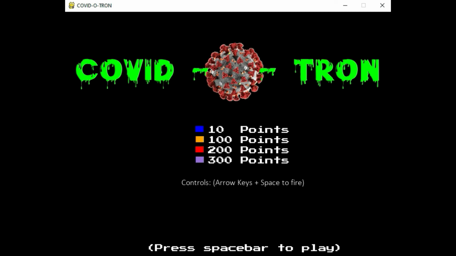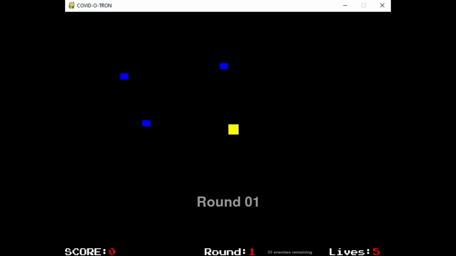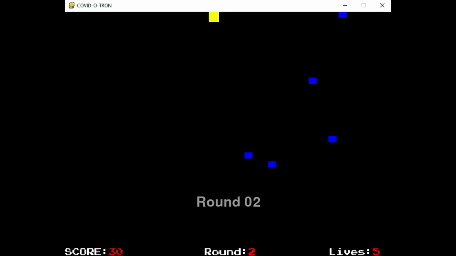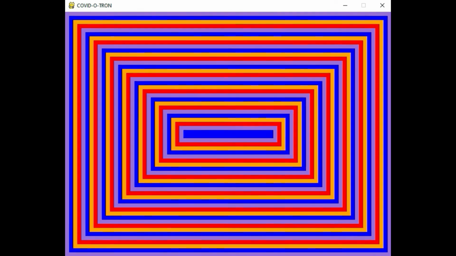Alright, this is my Pygame. I called it Covid-O-Tron. And you can see the blue enemies are worth 10 points, the orange are 100, red 200, and purple are 300. You control the game by using the arrow keys, up, down, left, and right. And at the beginning, you use the space bar to fire. And you also use the space bar to initiate the game. So right here, I'm playing, there's only 3 enemies on level 1. You have the score at the bottom, you have your transition, you have the round, and the number of lives. And as the game progresses, at least for the first 12 levels, there are ramp ups.